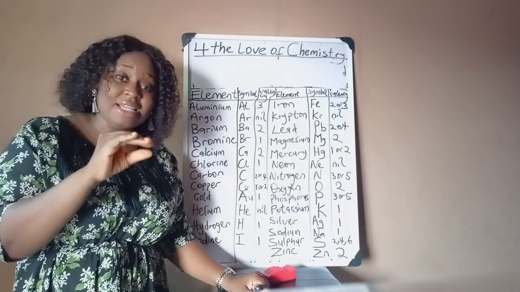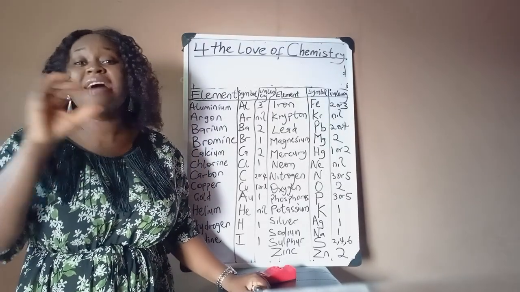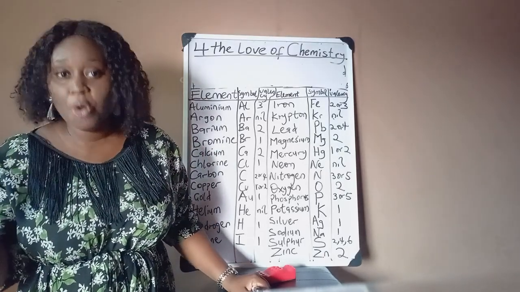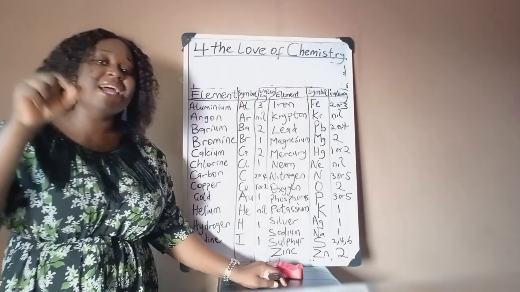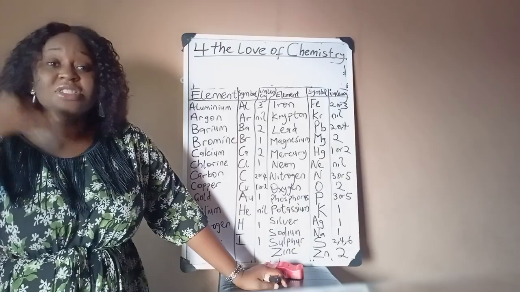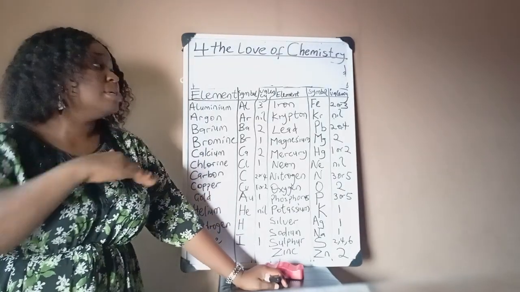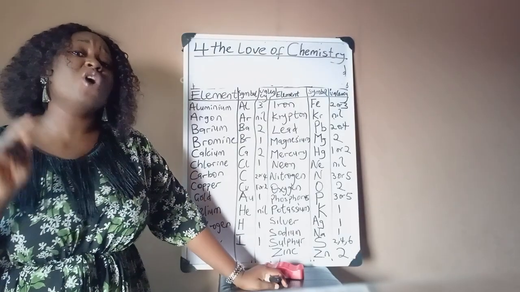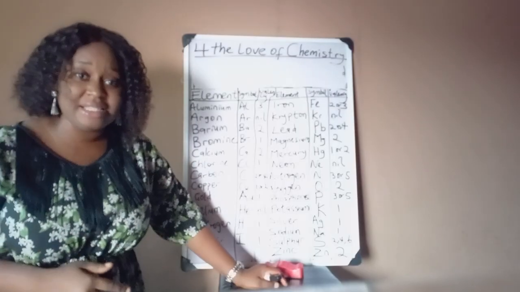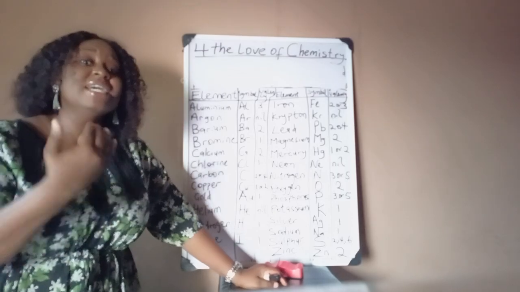And one thing I must let you know is that your reactants are the same as the product. The elements of your reactants are the same as the elements of your product. The only difference is that they are arranged differently. There are breaking of bonds, there are formation of other bonds. But there is no existence, at least in a chemical reaction, not, of course, in nuclear reaction, of a production of an entirely new element. As far as chemical reaction is concerned, you do not have a different element existing in the product that is not in the reactants.